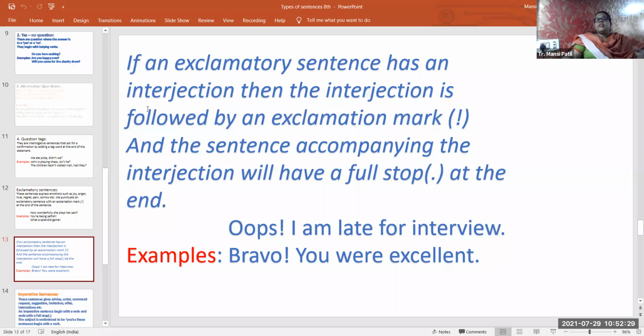If the exclamatory sentence has an interjection, then the interjection is followed by an exclamation mark, and the sentence accompanying the interjection will have a full stop. Here you can see oops, bravo will have the exclamation mark, and the sentence will have the full stop.